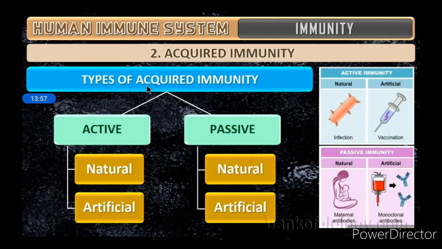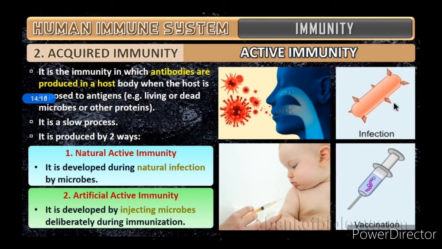Then comes the types of acquired immunity. It is active as well as passive. Active itself is of two types, natural and artificial, and passive is also of two types, natural and artificial. So we'll discuss this in detail now. So active immunity under the acquired immunity.